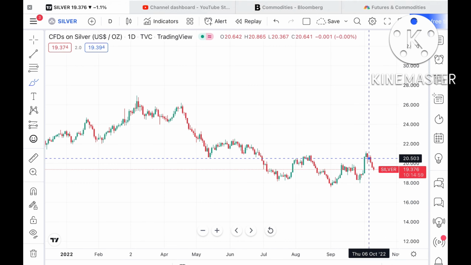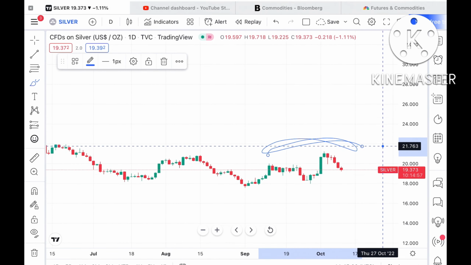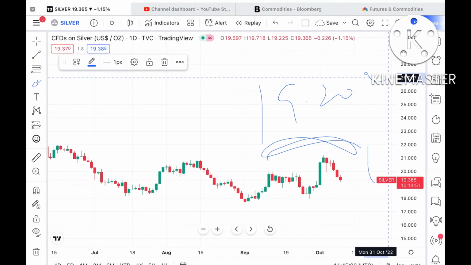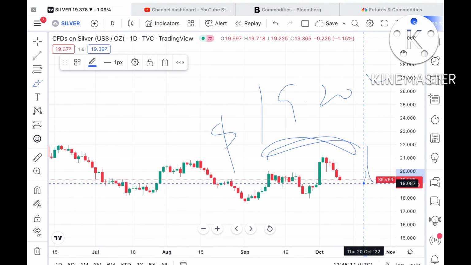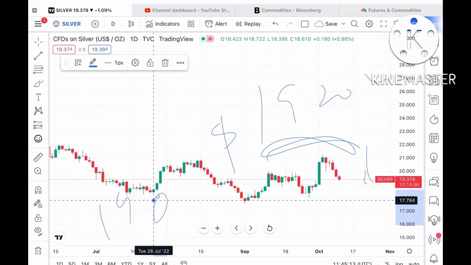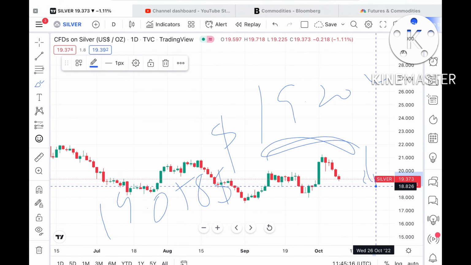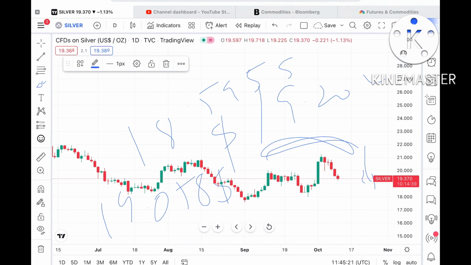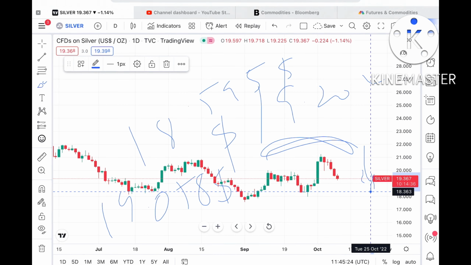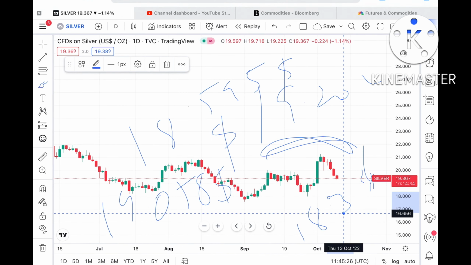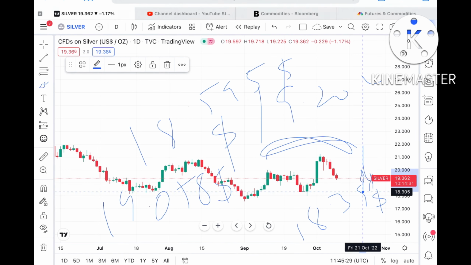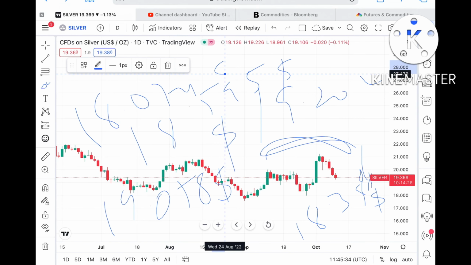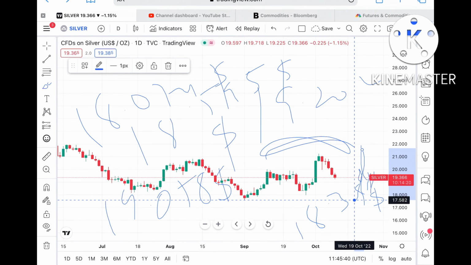Now look at this particular chart. A swing has formed at this level, so the probability is high that it can go further down towards a level of $19.202, and if the price moves further low, it can touch a level of $19.058. Once the price moves further low, it can go towards a level of $18.595, and from there further down towards a level of $18.39. Once it goes below that level, it can touch a level of $18.074, and from there it can touch a level of around 17.